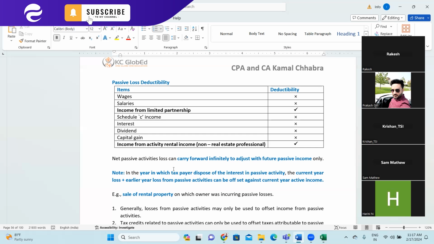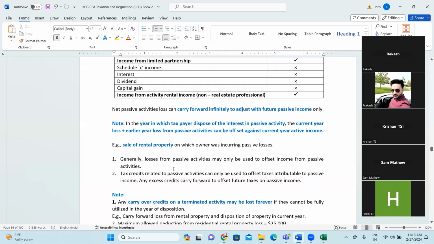Net passive activity loss can be carried forward infinitely to adjust with future passive income. The thing to catch over here is that passive loss you cannot adjust against ordinary income, and passive losses you cannot adjust against capital gain. So you need to maintain a separate record if you have passive loss that you can carry forward infinitely, but that can be adjusted only against passive income, not against business income.